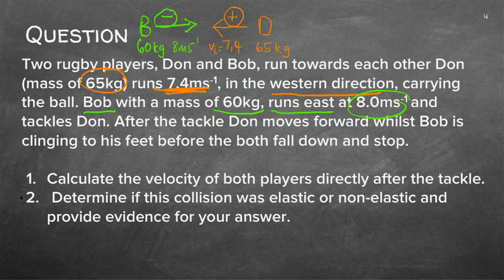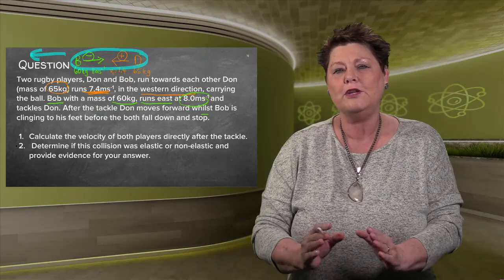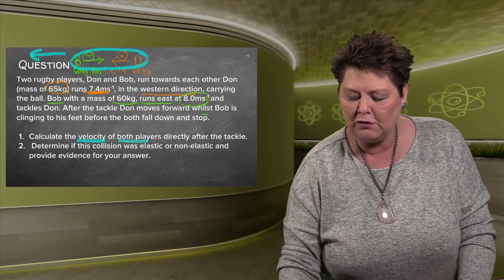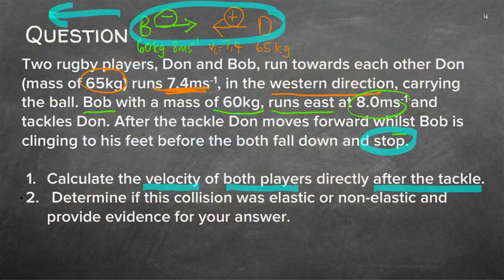I've drawn my little diagram, and now what are they asking me? They're telling me that after the tackle, Don moves forward while Bob is clinging to his feet. So these two bodies will be moving together to that side. This is quite important when you allocate signs. What do they ask? Calculate the velocity of both players after the tackle. That's before they stop. You see they stop eventually, but they first had to move to stop. And then finally, determine if this collision was elastic or non-elastic.